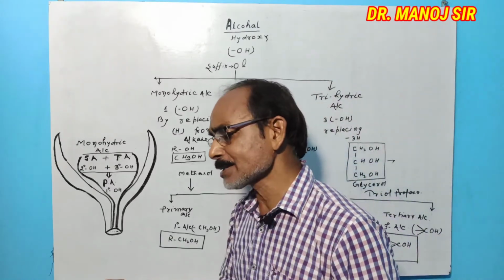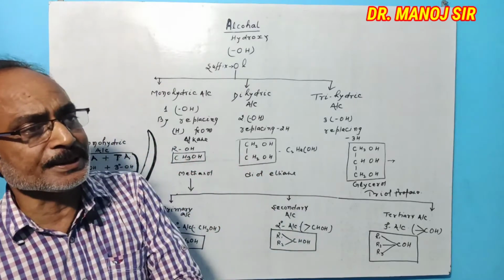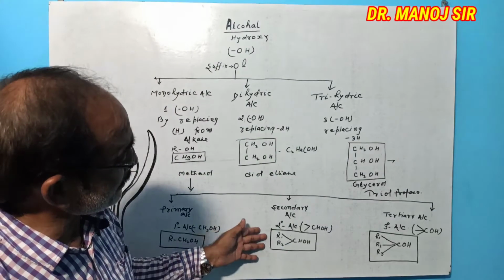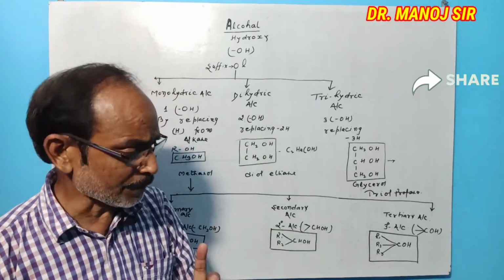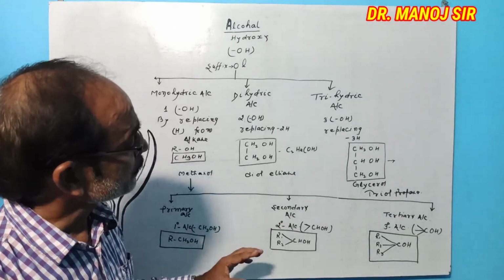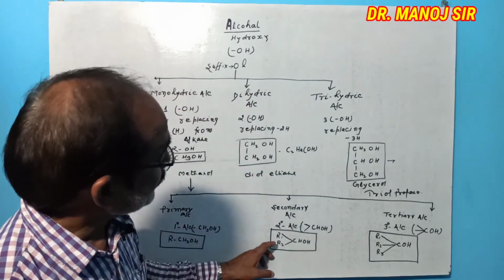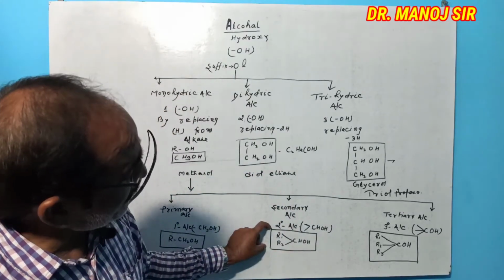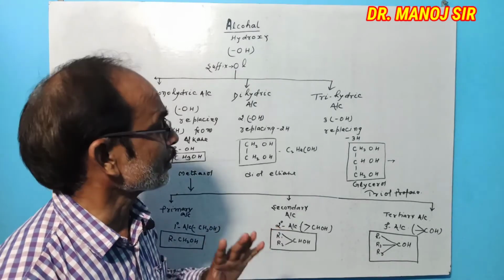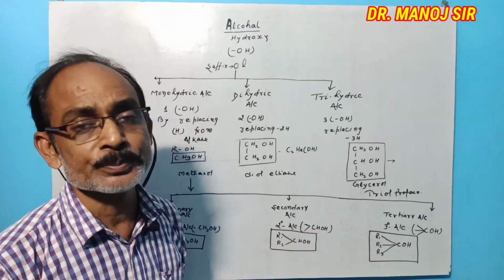Double bond means containing 2 radicals, either the same or different. If the same radical is present there, then it is called a simple second degree alcohol, and if different, then it is called a mixed second degree alcohol, that is represented by double bond CHOH.